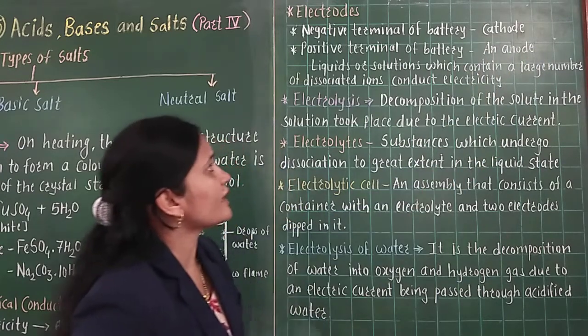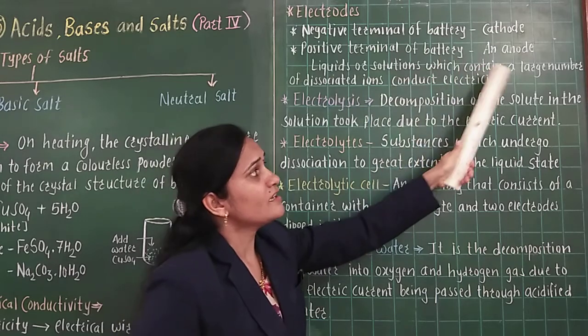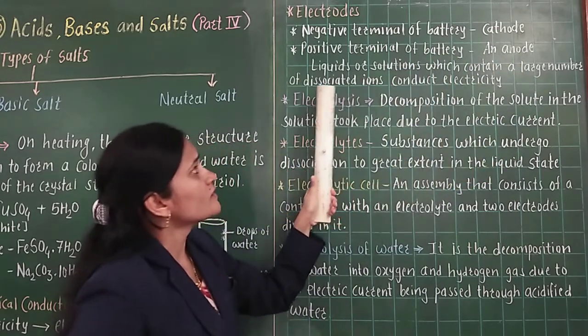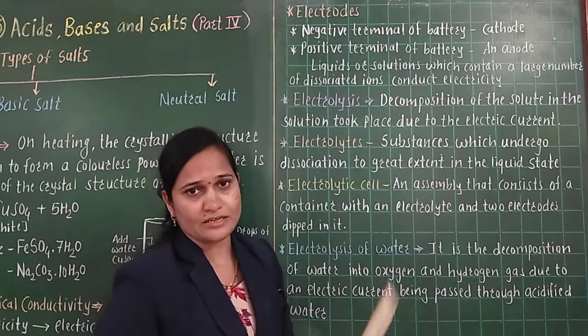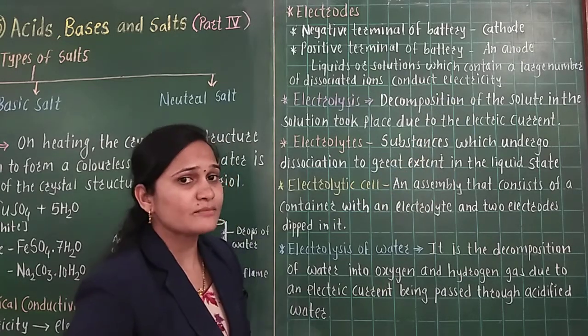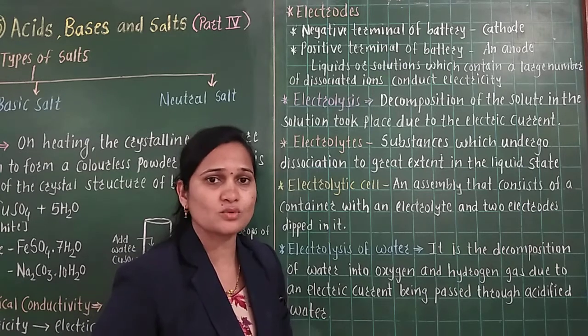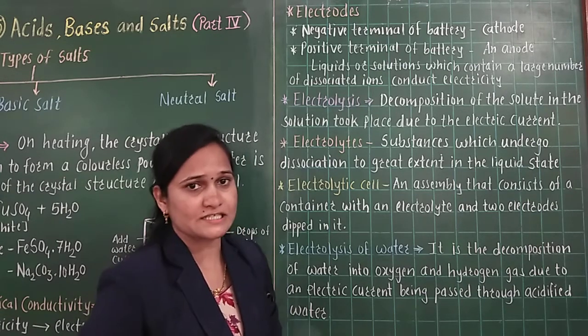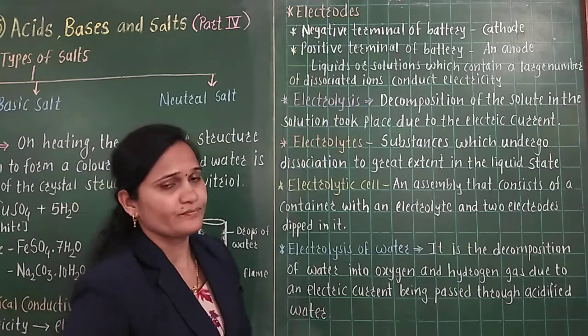And accordingly, a liquid or solution which contains a large number of dissociated ions conducts electricity. Now dissociated means what? Which go into a free state. Dissociation means going into a free state. And this is about the electrodes.